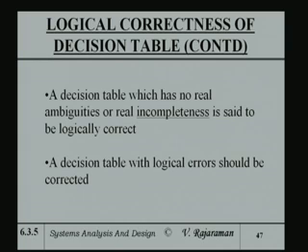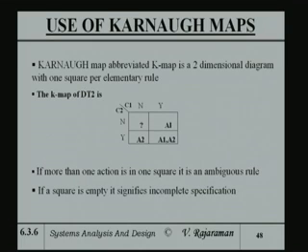Okay. And so a decision table which has no real ambiguities and no real incompleteness is logically correct. Otherwise, it has got incorrectness. Okay. A table with logical error should be corrected, obviously.